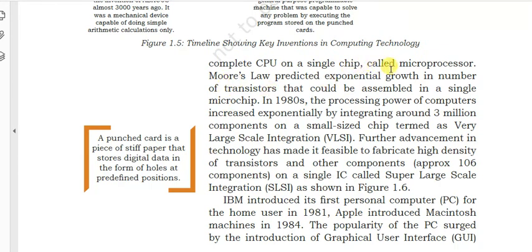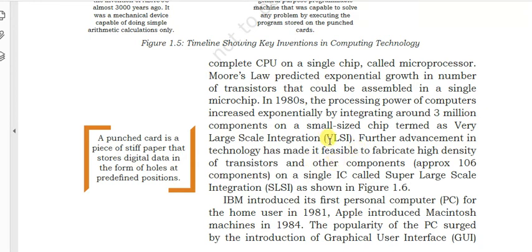The CPU on a single chip is called a microprocessor. Moore's law predicted exponential growth in the number of transistors that can be assembled in a single microchip. In 1980, the processing power of computers increased exponentially by integrating around 3 million components on a small size chip, termed very large scale integration.